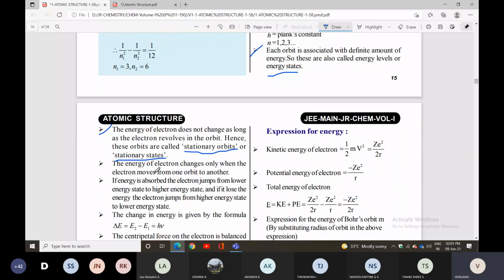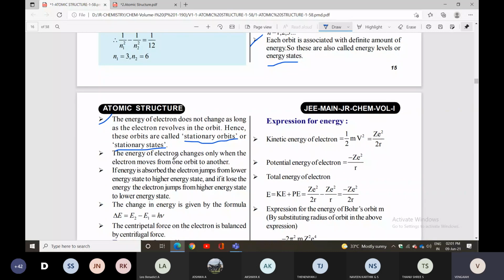The energy of the electron changes only when the electron moves from one orbit to another, one shell to another shell.